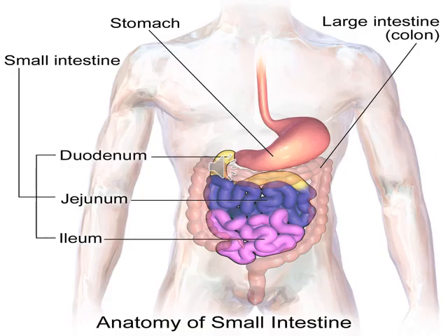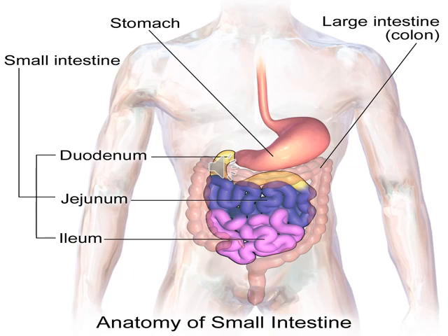On your screen you can see the structure of the small intestine. The small intestine is almost 6 meters, or 20 feet, with a diameter of 2.5 centimeters, or 1 inch.